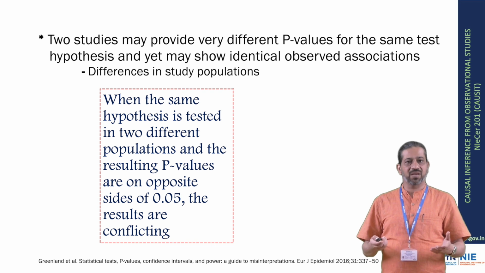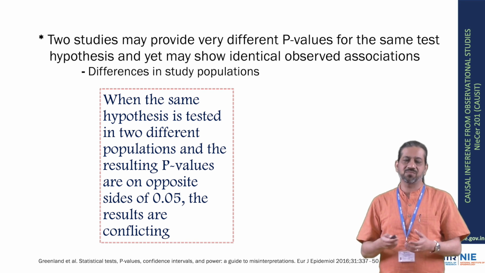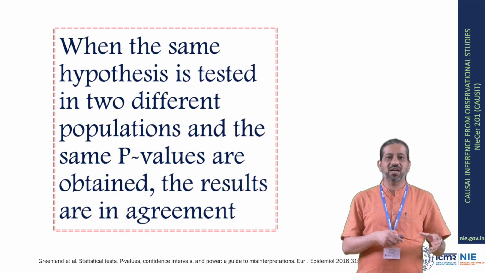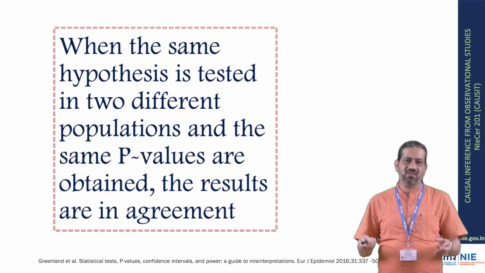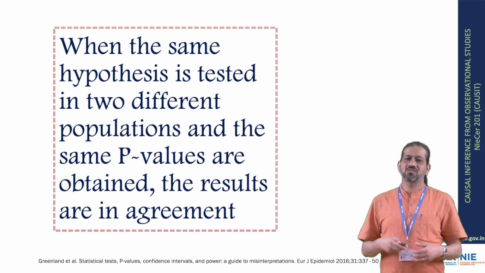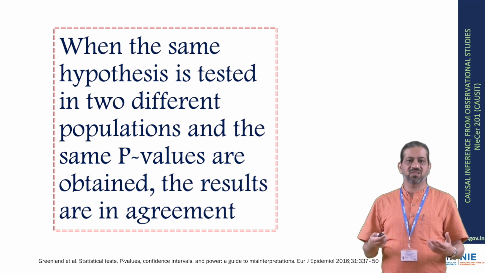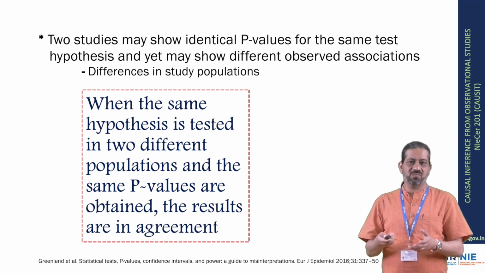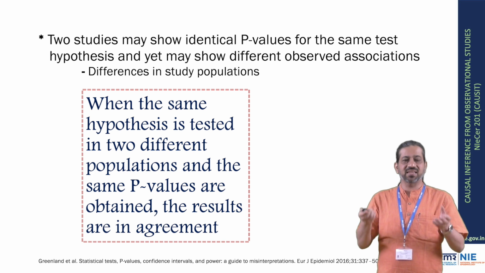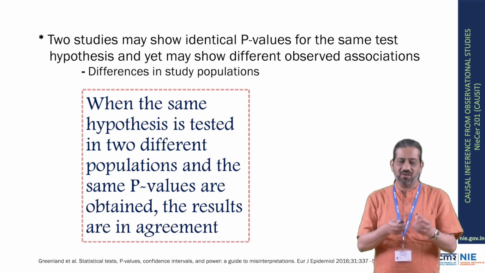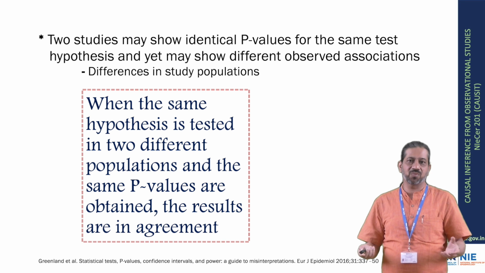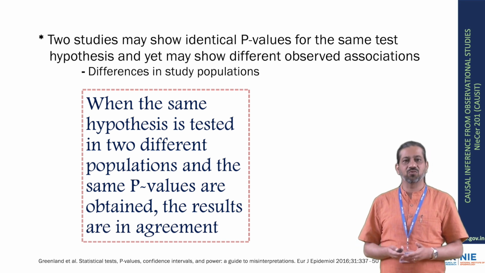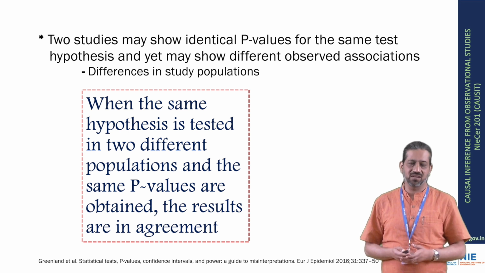And even if they were comparable, it is not necessary that all assumptions were met in both of these studies. Similarly, when the same hypothesis is tested in 2 different populations and you get similar p-values, it is not good practice to report that the results are in agreement. Even though we're getting a similar result in the 2 studies, remember that these are 2 different populations, and the way the study was done and whether the assumptions are met have to be looked into before we make this kind of inference.